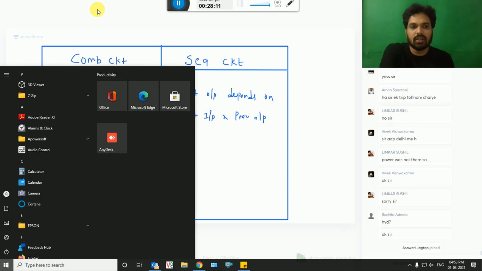The next one: here there is no feedback. In combinational circuits, you will not have any feedback from the output to the input. In sequential circuits, we will discuss the circuits where you have feedback.